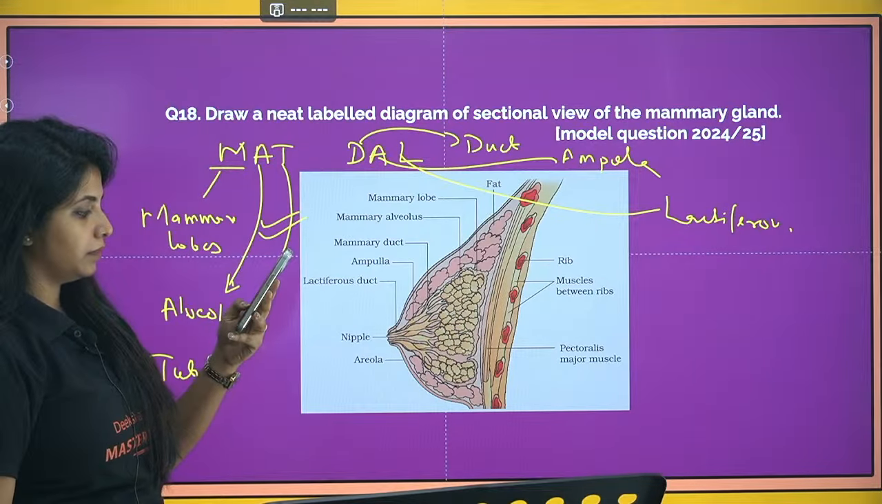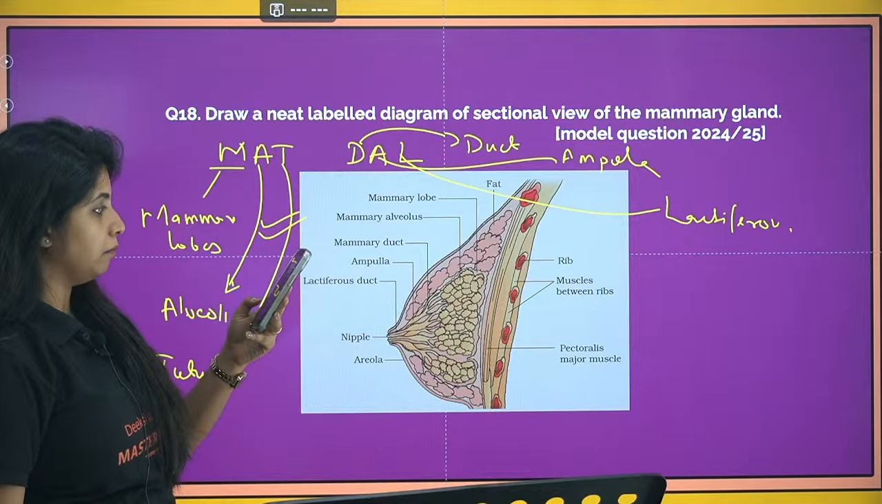Fine. Rishi, you're talking about mammary gland diagram?